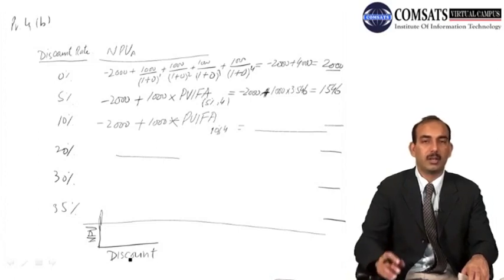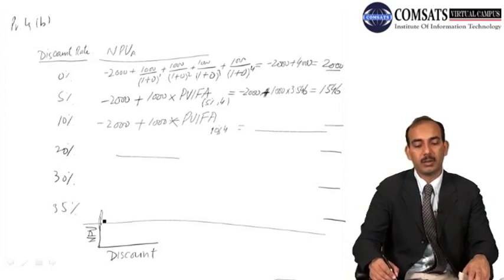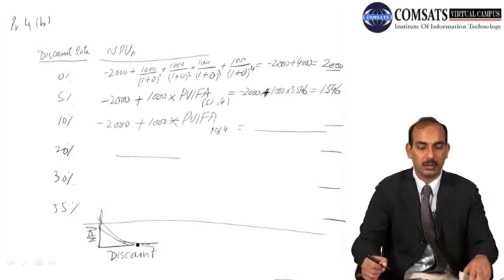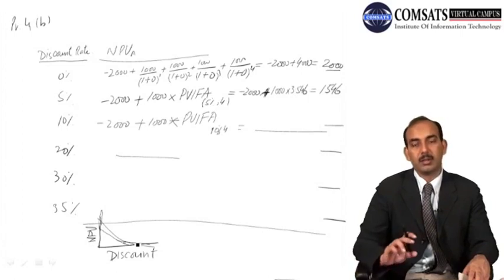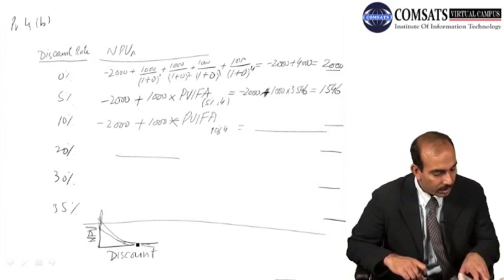And you can take a graph paper or a scale and you will graph both the net present values, and you will find an equation something like that, where both will be intersecting each other at some point, or maybe they are not intersecting each other. So then you will have an explanation for that graph as well.